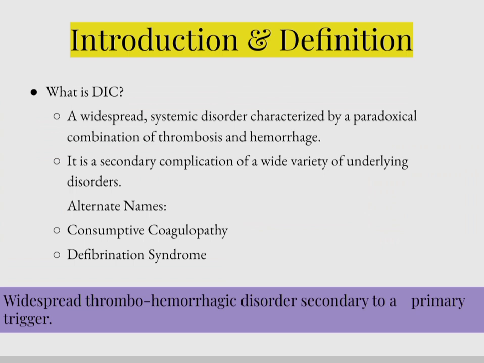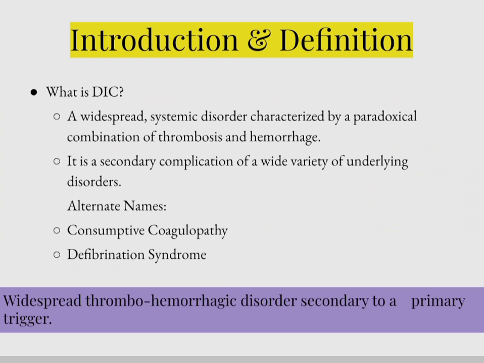DIC is always a secondary complication and not a disease itself. Actually, it is a paradox because the body is doing two opposite things at once, that is clotting too much and bleeding too much. The alternative name for DIC is consumptive coagulopathy, which means the body consumes all of the clotting factors, which leads to depletion of clotting factors and platelets, and this leads to bleeding.